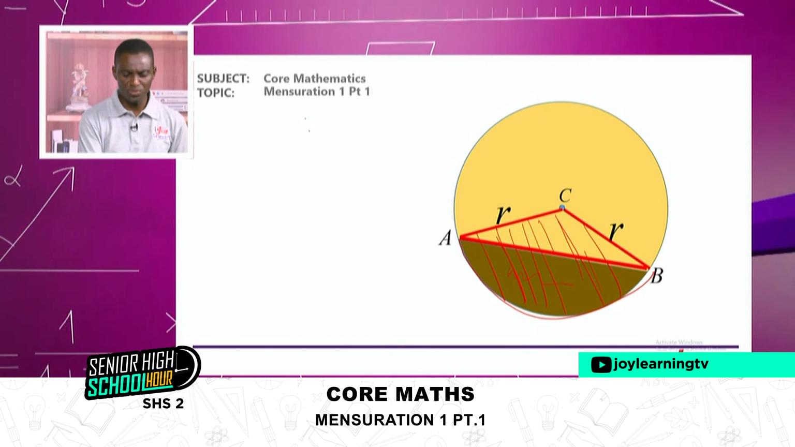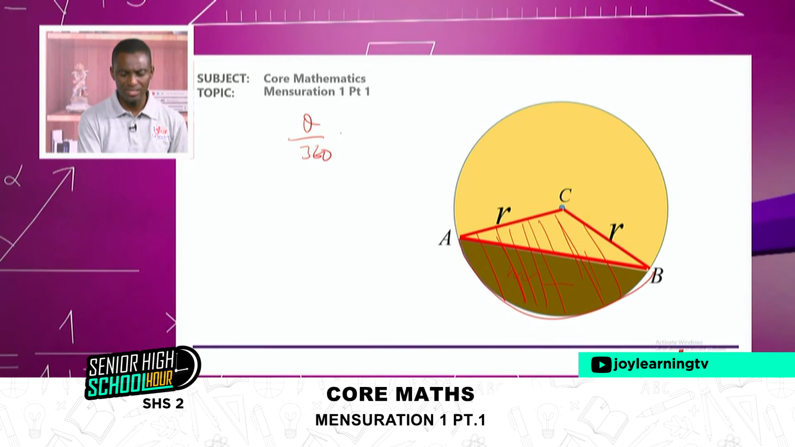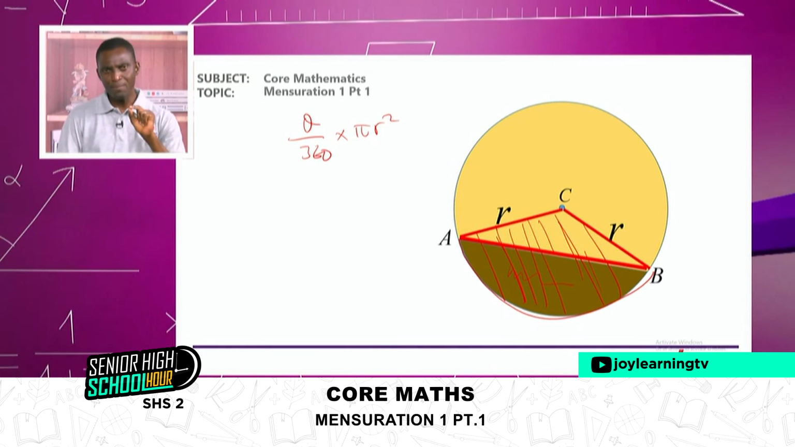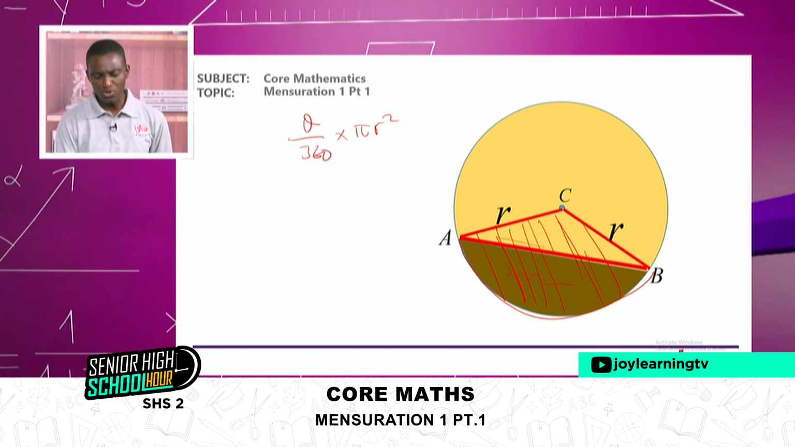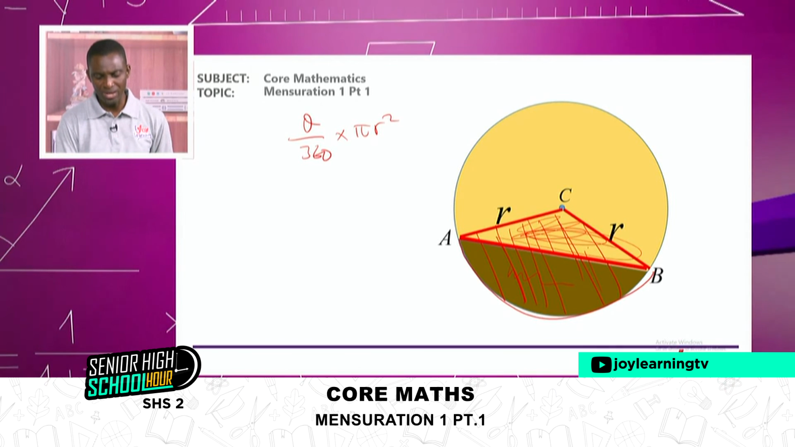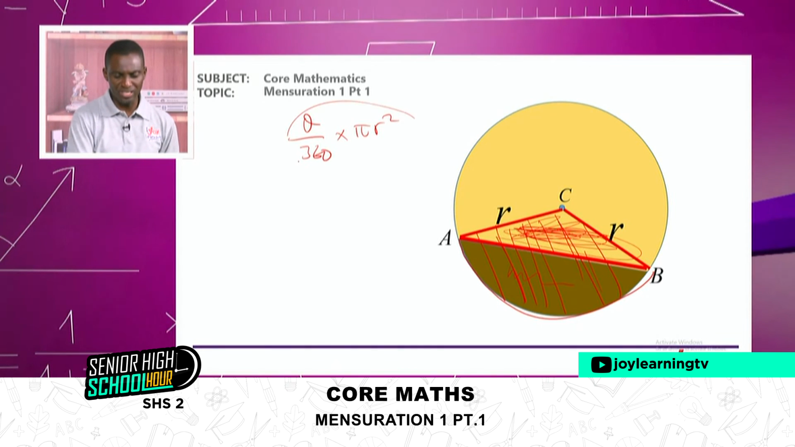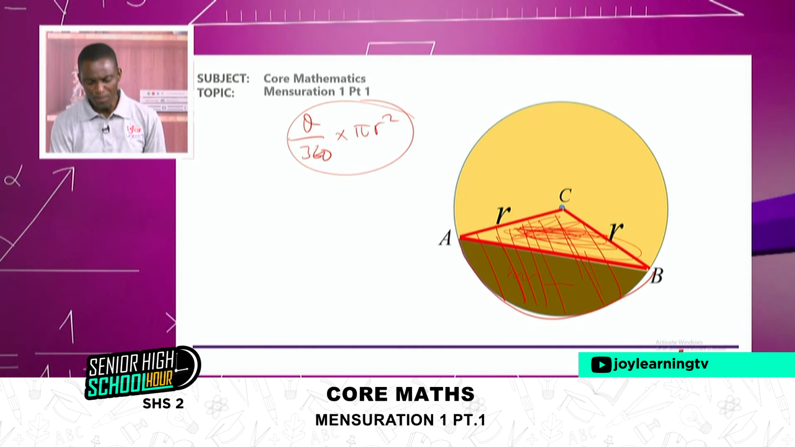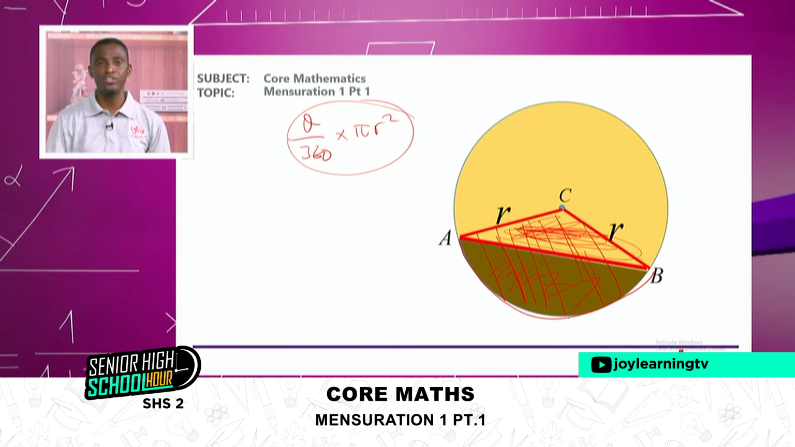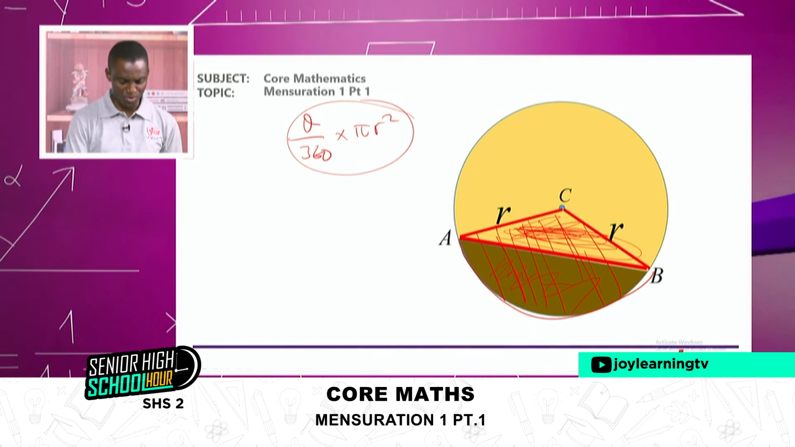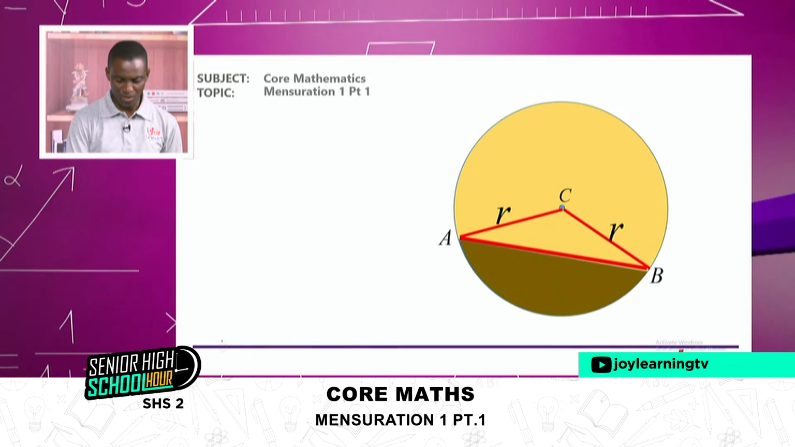And we know sector to be theta over 360 times pi r squared. So if I'm able to know the area of the triangle here, and I subtract it from the area of this sector, then there will be a remaining portion, the area of the shaded portion. That is the segment. That is all I want to do right now.